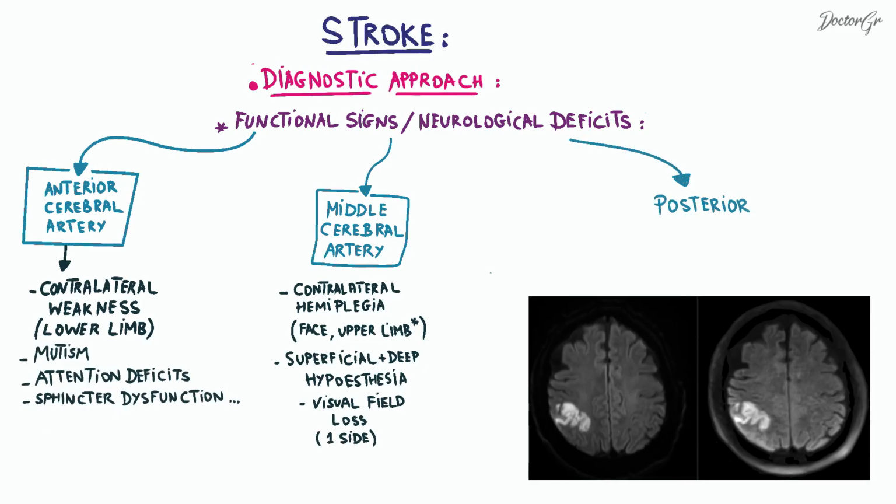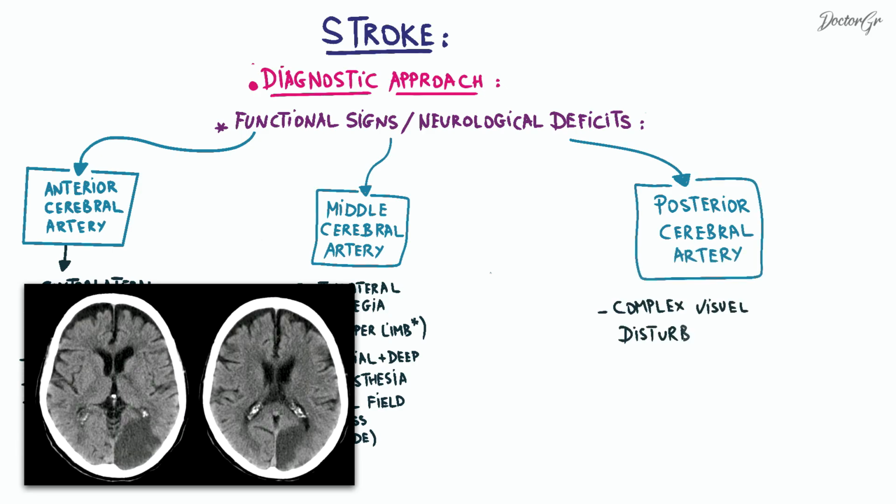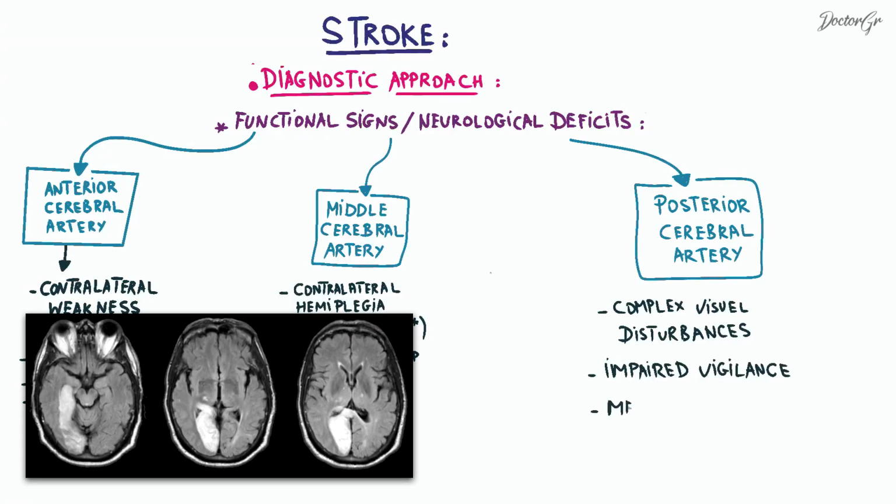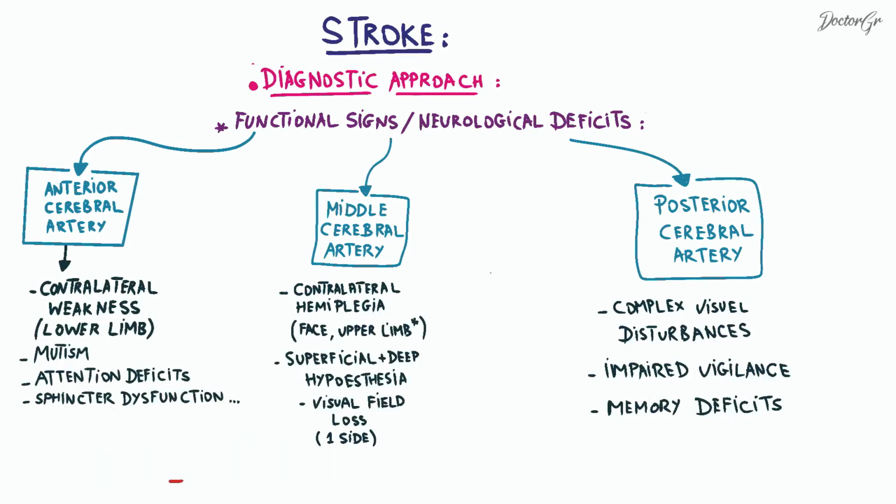The involvement of the posterior cerebral artery can lead to complex visual disturbance, impaired vigilance and memory deficits. It is important to note that there are other signs specific to each territory, and sometimes these signs can coexist.